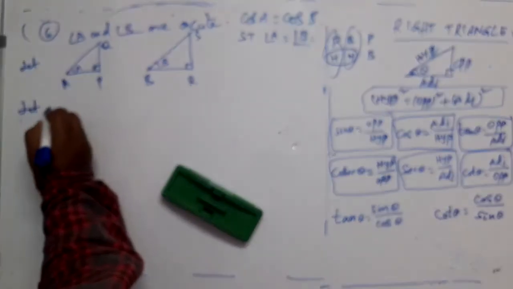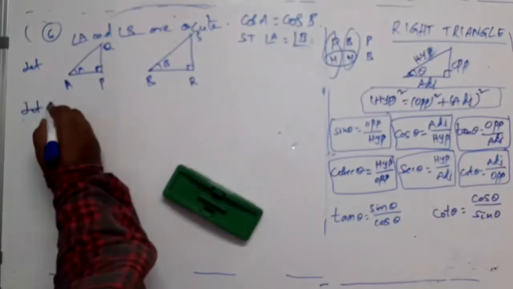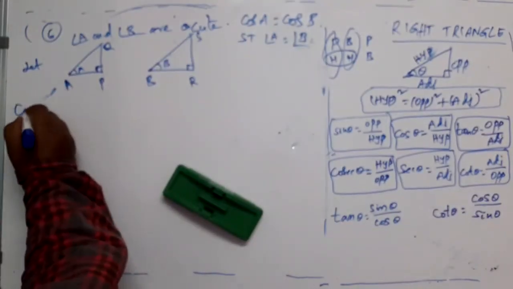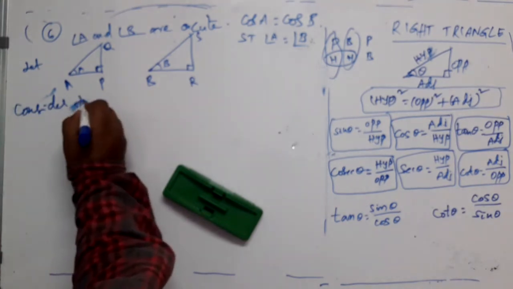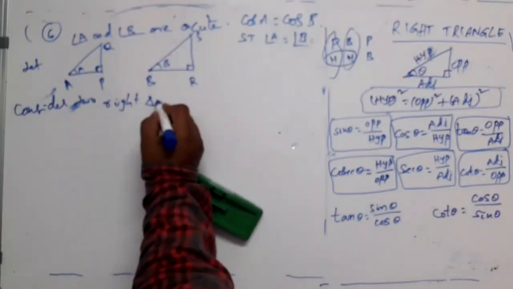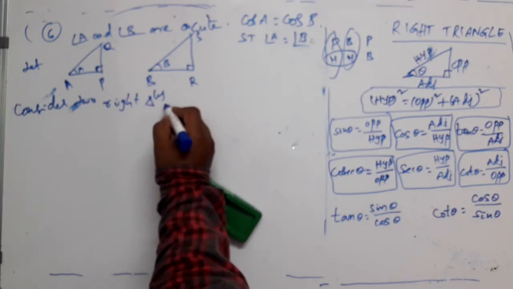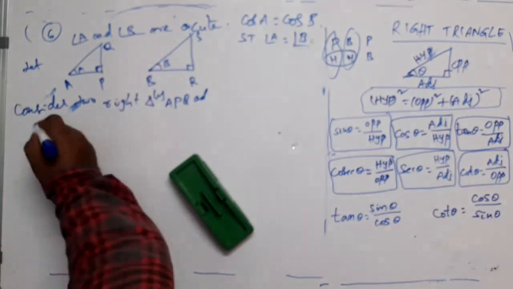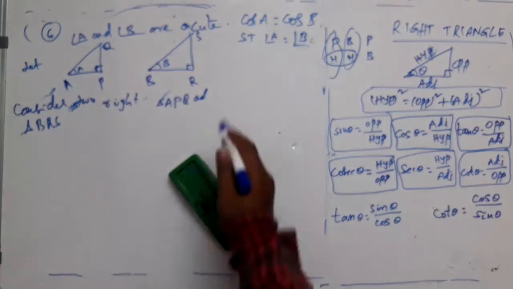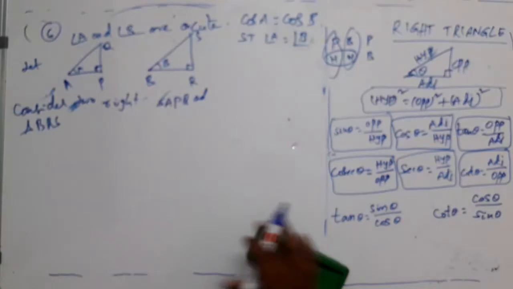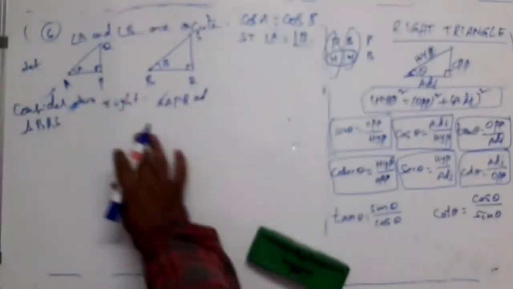Let us consider two right angle triangles, triangle APQ and triangle BRS, right? Two right angle triangles, this one.